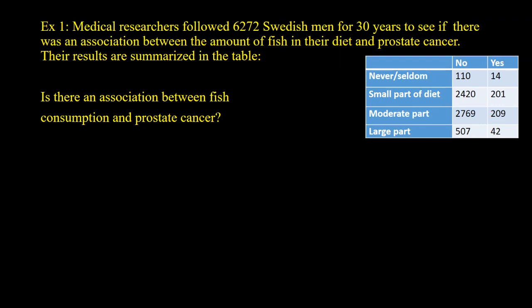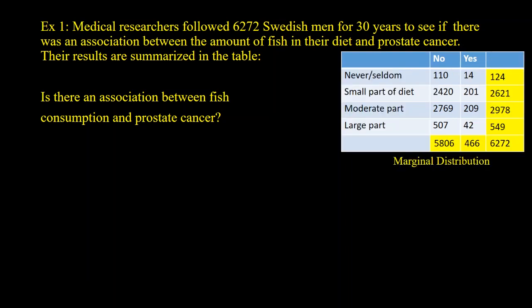We're going to start by looking at a marginal distribution, which is where we take the totals of everything. So we find out how many total people were involved in the survey, how many total people said no, how many yes, how many total people never or seldom ate fish, and so on. So we fill out the margins around it. It's important to understand a marginal distribution versus a conditional that we will get to in a few minutes. So marginal distribution is out of the whole.